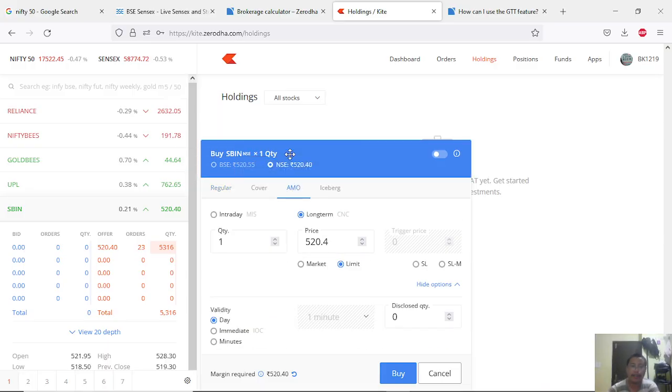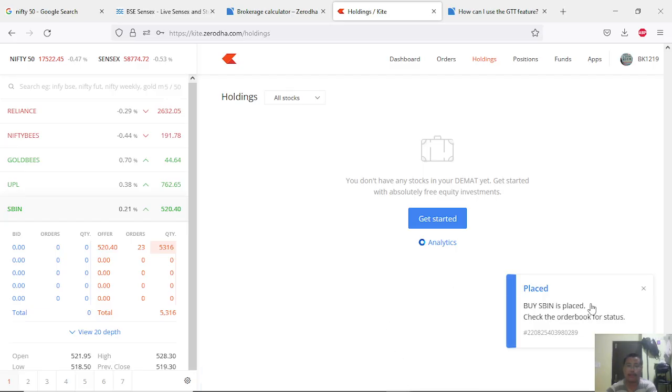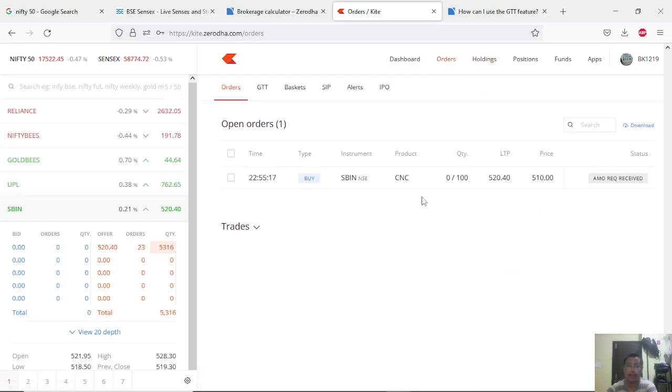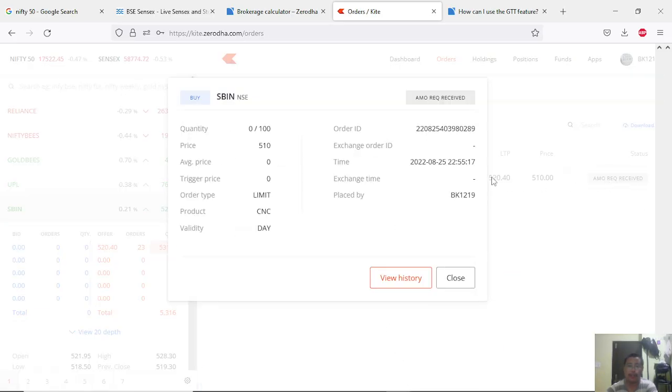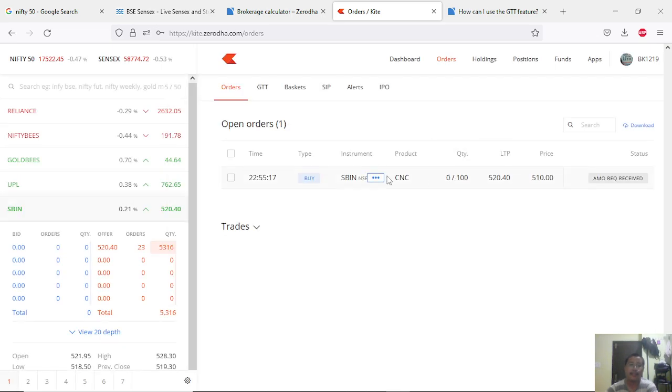Okay, and AMO, now I can keep this order, which means the market is not open right now, so I can give an order. Let's say let me buy 100 quantity, and I can put an order on the buy at 510. Okay, and buy. So it's going to be placed. When I go to my orders, you see an after market order has been placed here, and it should always be in CNC.